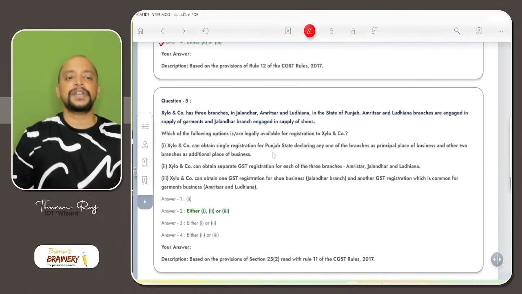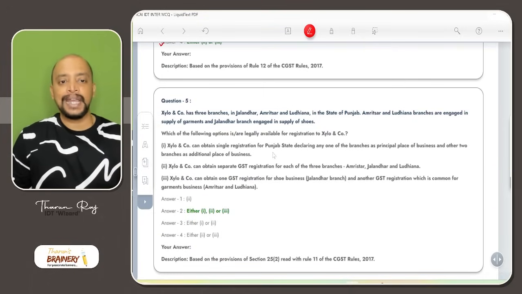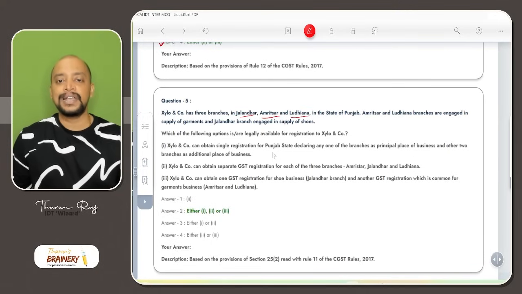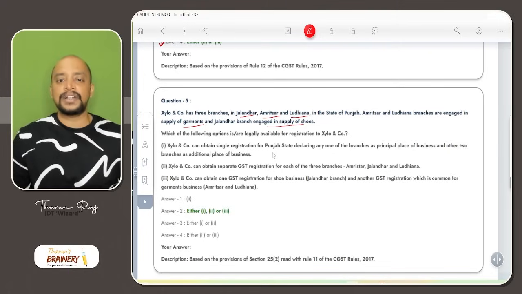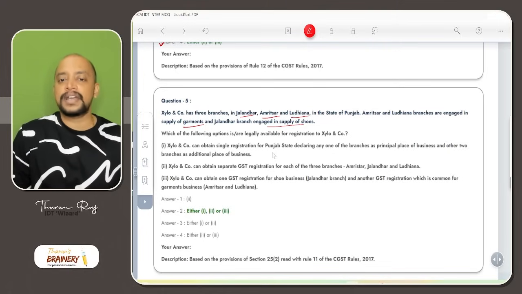Then question number 5, Xylo and Company has 3 branches in Jalandhar, Amritsar and Ludhiana in the state of Punjab. Amritsar and Ludhiana branches are engaged in supply of garments and Jalandhar branch is engaged in supply of shoes. Which of the following operations is or are legally available for registration? So Jalandhar, Amritsar and Ludhiana, all these 3 places are in Punjab.